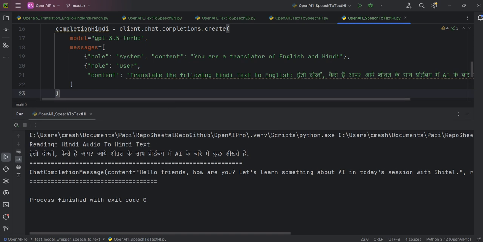see what will happen. Initially, in step one, Hindi audio has been converted to Hindi text. But now, with the help of the translator, I converted this Hindi text into English text. Listen: Hello friends, how are you? Let's learn something about AI in today's session with Sheetal. See, perfectly. So this is what I want, right?